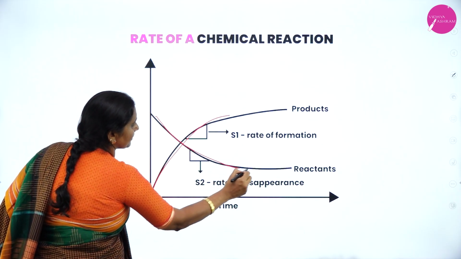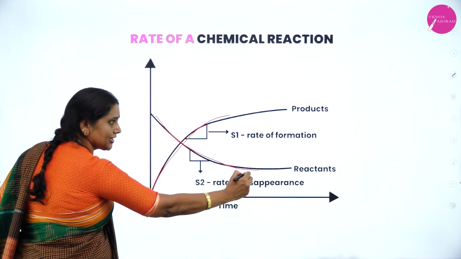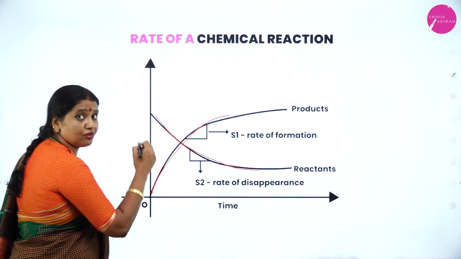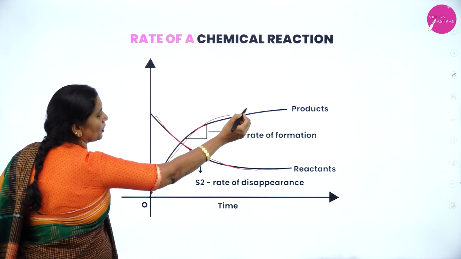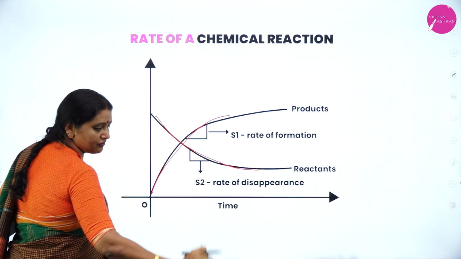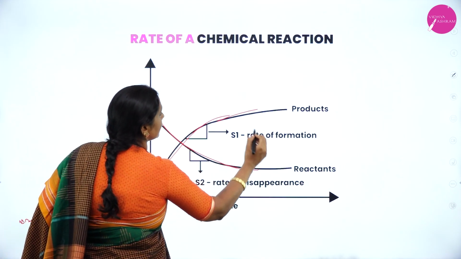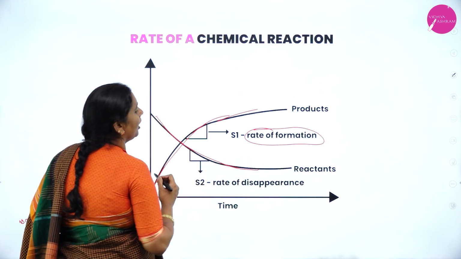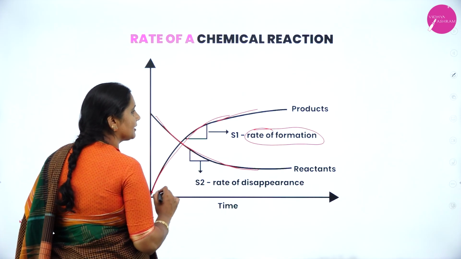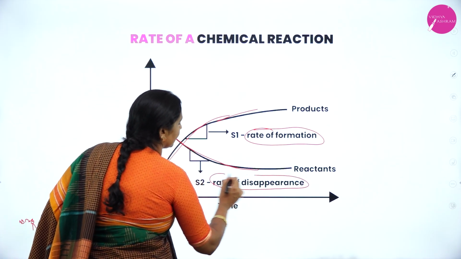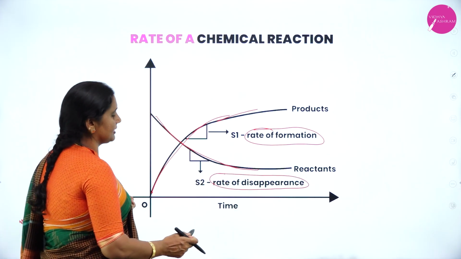The rate of disappearance of reactant, whose concentration decreases. Why does the concentration of product increase? Because here product is going to form. Why does the concentration of reactant decrease? Here the reactant is going to disappear.